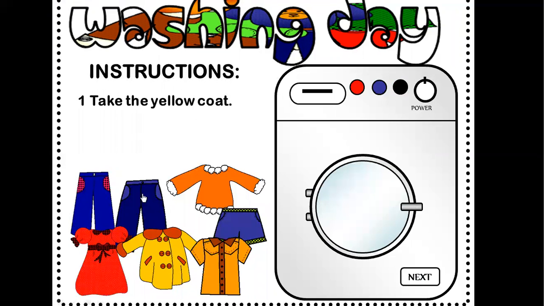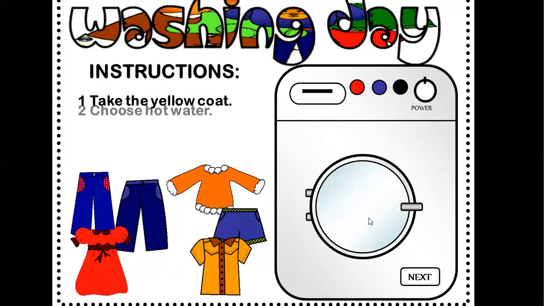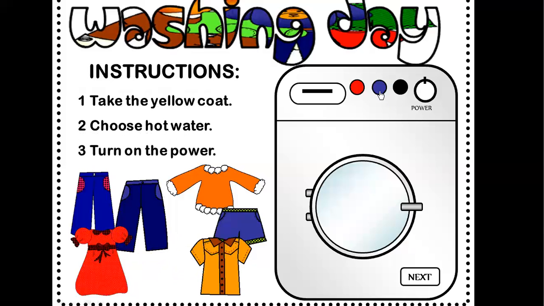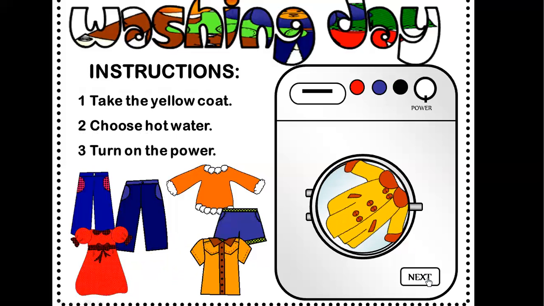Next. Take the yellow coat. Where is the yellow coat? Yeah, this is the yellow coat. Choose hot water. Where is hot water here? I think it's the red button. Yes, press it. Turn on the power. We are turning on the power. Okay, we'll see now. It's working.